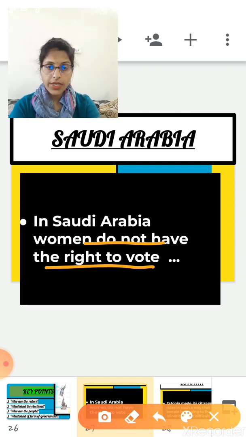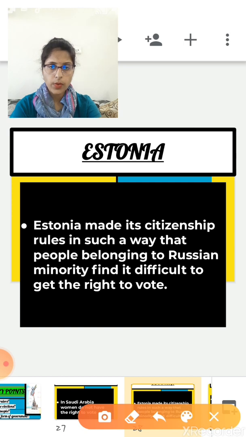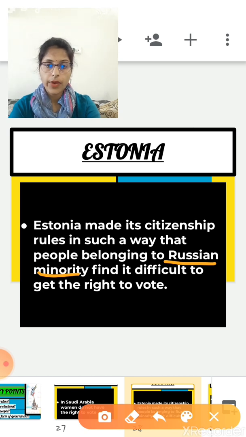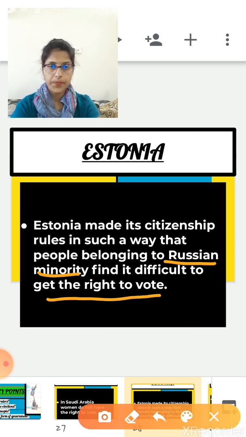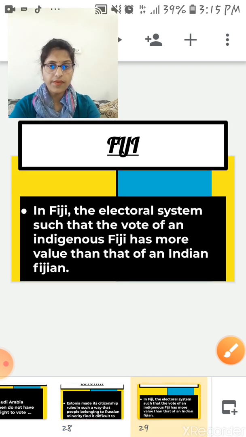Take the next case study, Estonia. Estonia made its citizenship rules in such a way that people belonging to the Russian minority find it difficult to get the right to vote in Estonia. Now the third case study, Fiji.